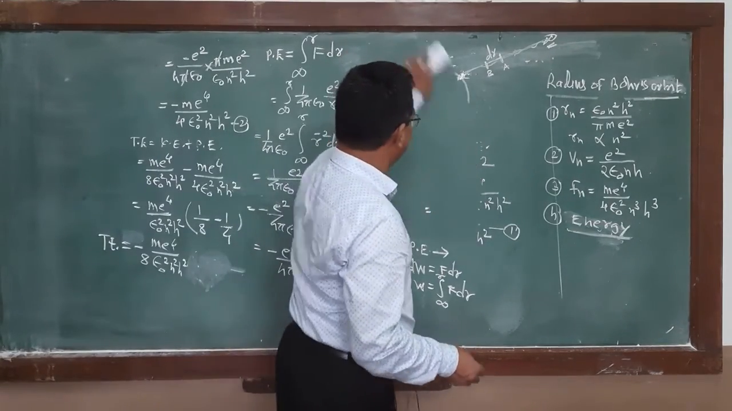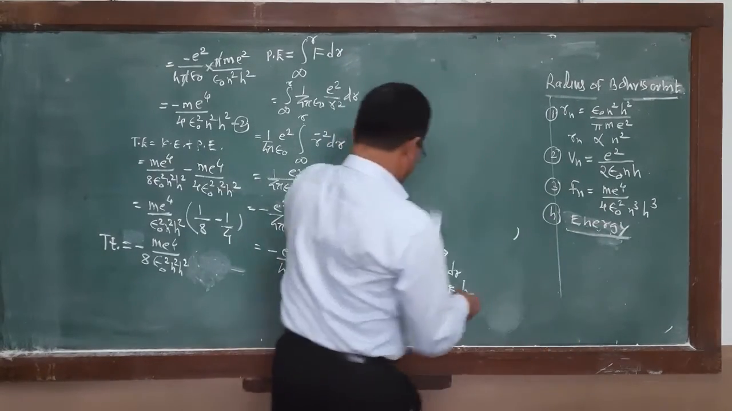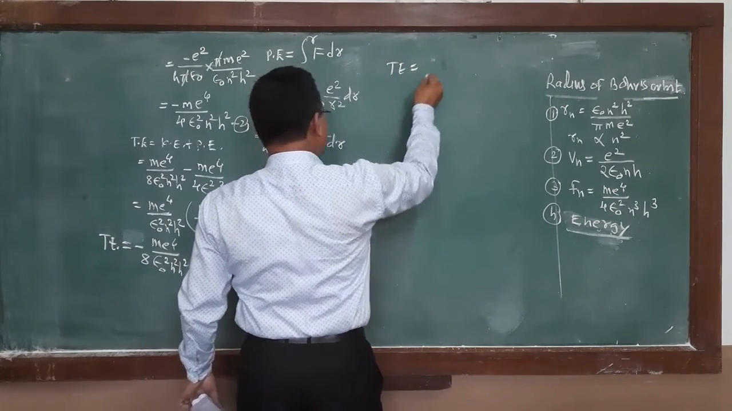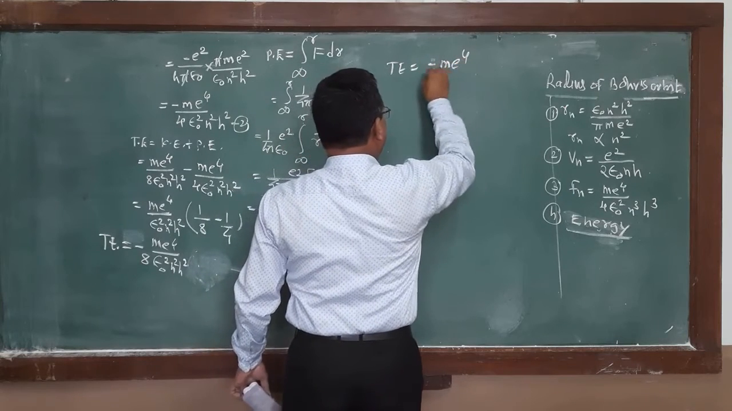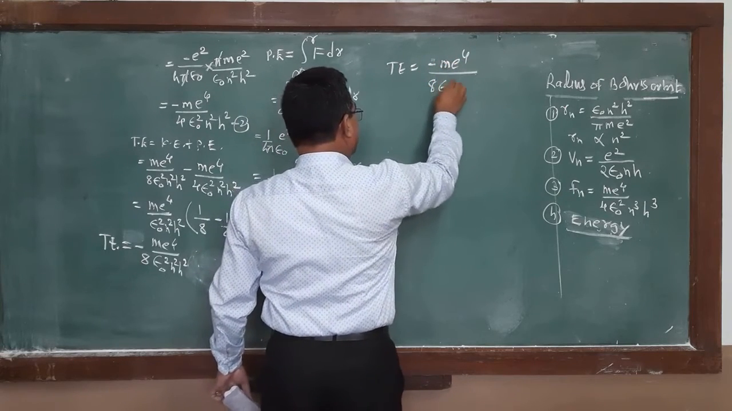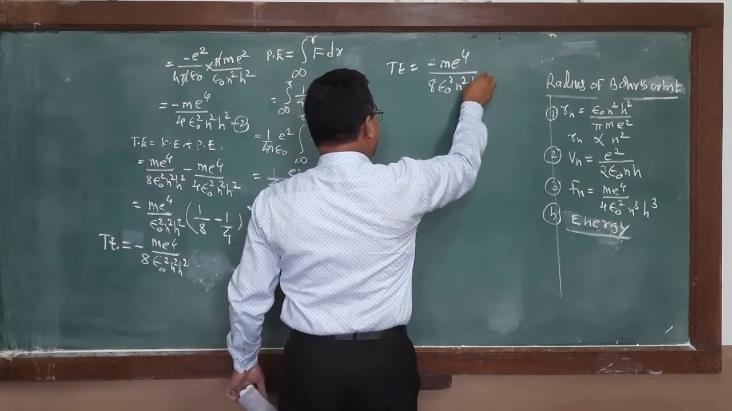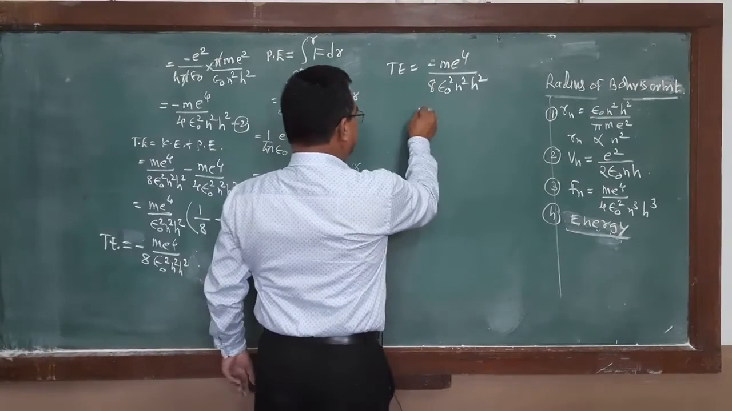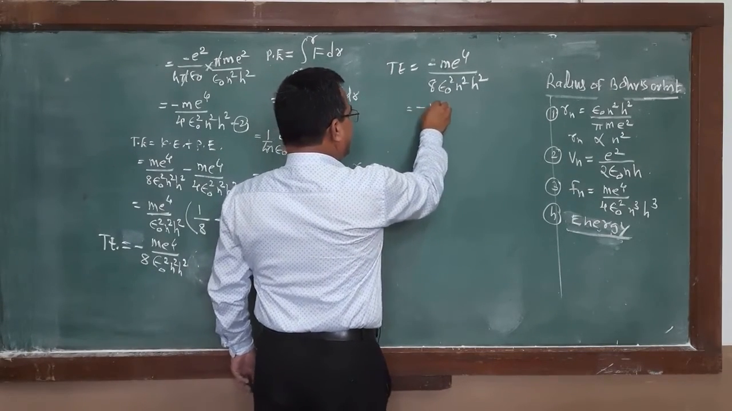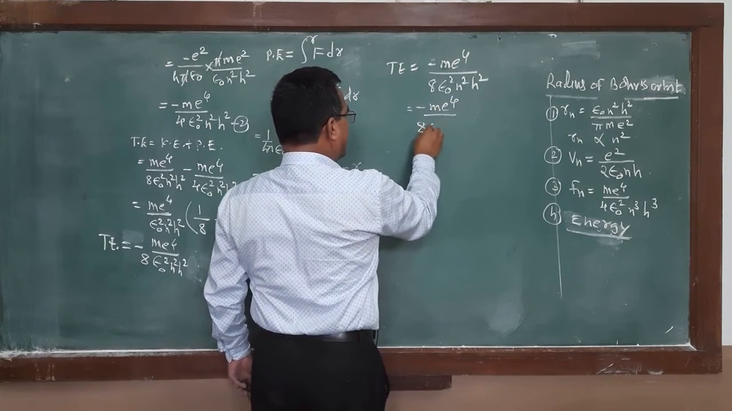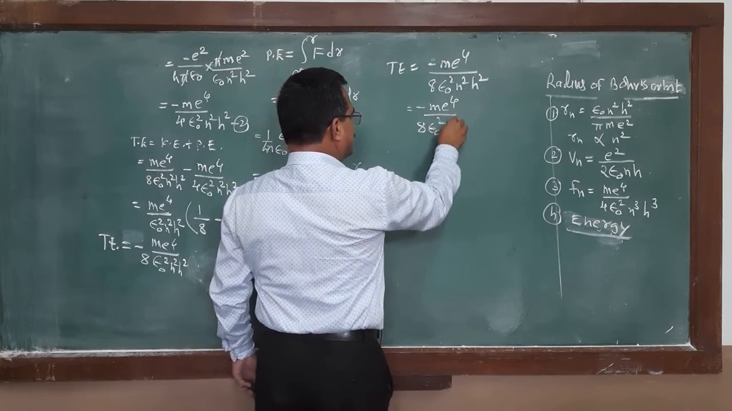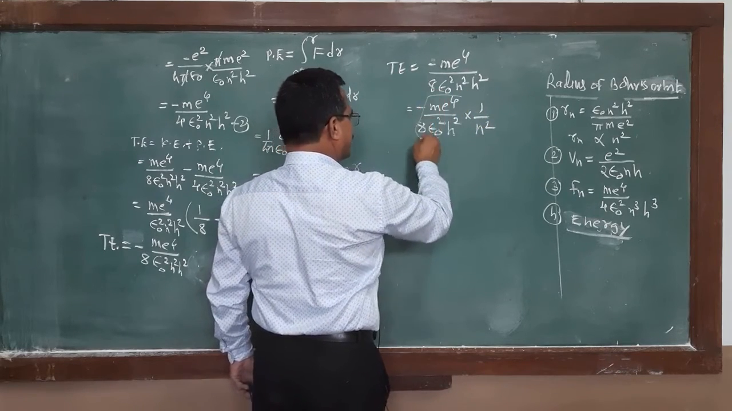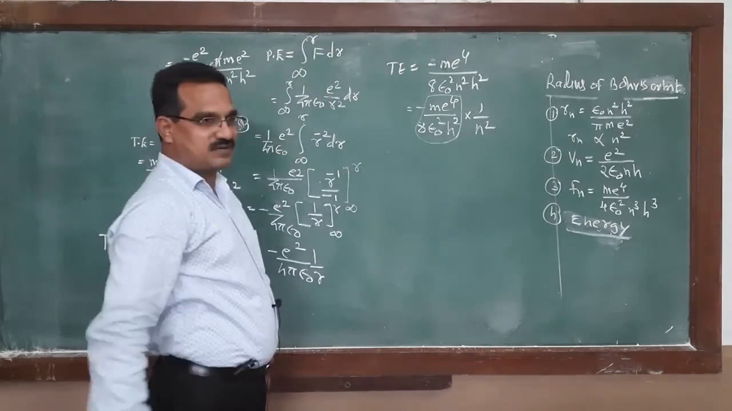After that, the total energy of the electron is minus m e raised to 4 divided by 8 epsilon 0 square n square h square. Again, in this equation, m e raised to 4 over 8 epsilon 0 square h square multiplied by 1 upon n square. All these terms are constant.